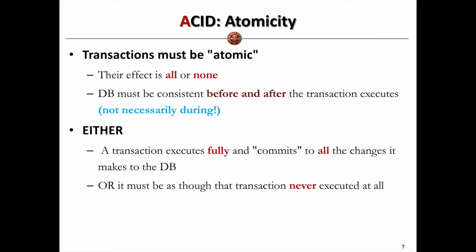As mentioned in the contribution from Jim Gray, we mentioned the ACID properties for transactions, right? ACID is short for atomicity, consistency, isolation, and durability. On this page, when we talk about atomicity, it means all the transactions in our database system must be atomic. In other words, their effect should be either all or none.